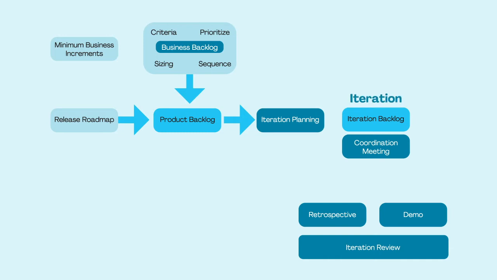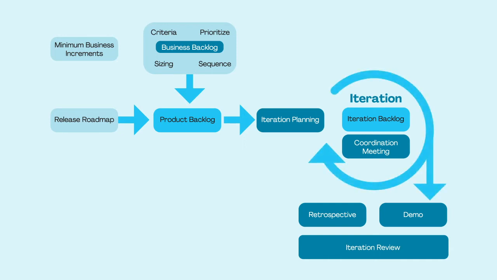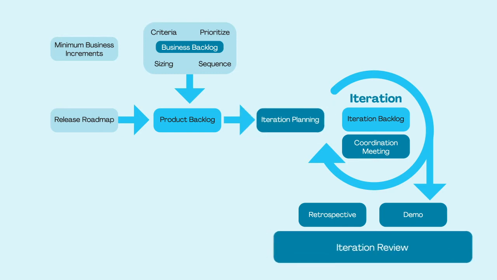At the start of each iteration, the team pulls the work they plan to do from the product backlog into the iteration backlog. This is a key point. The team pulls the amount of work it thinks it can get done during the iteration, not the product owner, team manager, or stakeholders. The iteration is the time box around the team's work. The team starts with the iteration planning and ends with the iteration review.